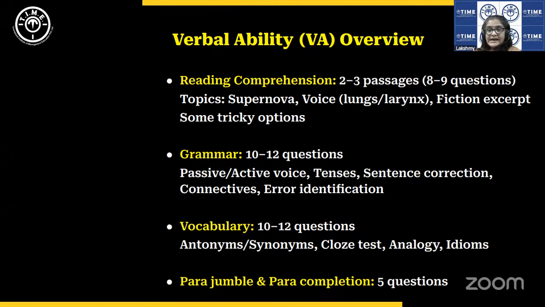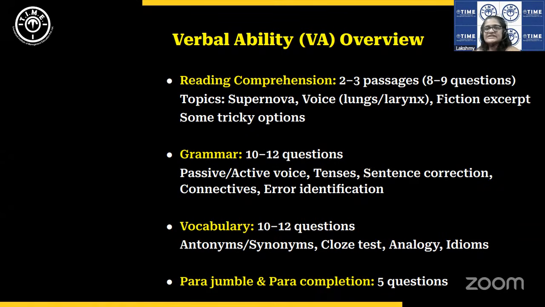Now, if you look at the time management, right, here, since there were no sectional time limits, time management would become very crucial. Now, in the verbal ability section, other than reading comprehension and the para-based questions, para jumble and para completion, grammar and vocabulary questions should not take time for a well-prepared student.